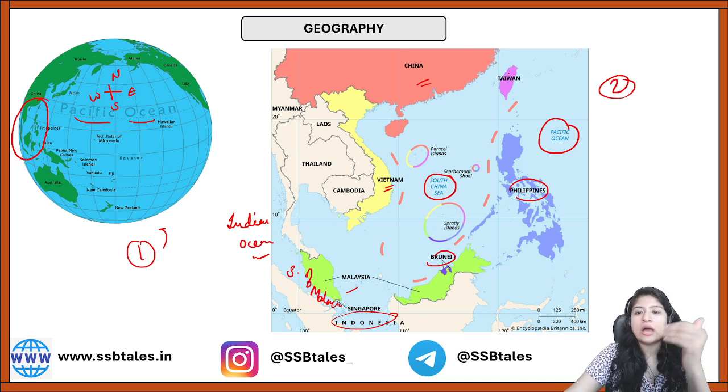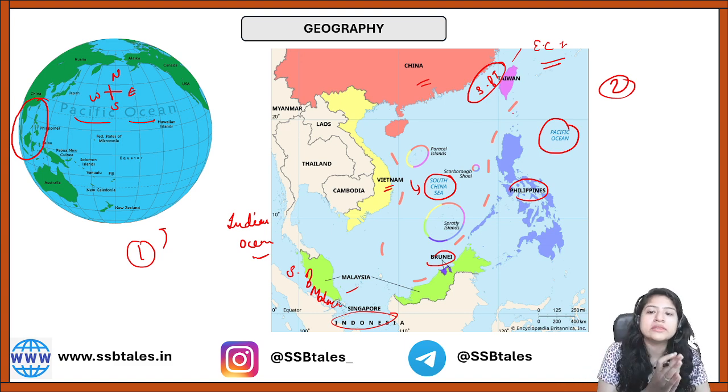And if you look above, there is Taiwan, and beside that is the Strait of Taiwan. It connects the South China Sea to the East China Sea above. So above Taiwan is the East China Sea, and below is the South China Sea, and they are connected with the help of the Strait of Taiwan.